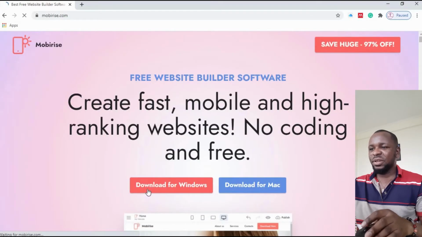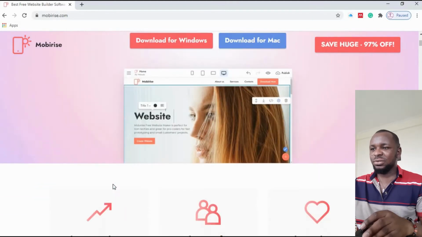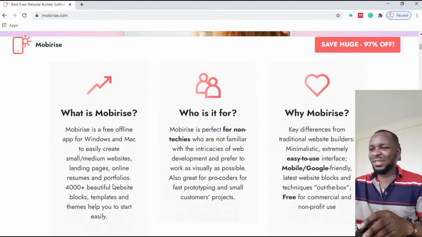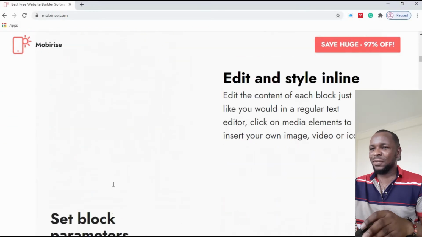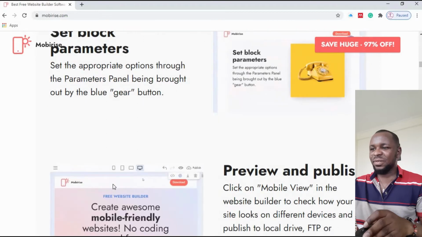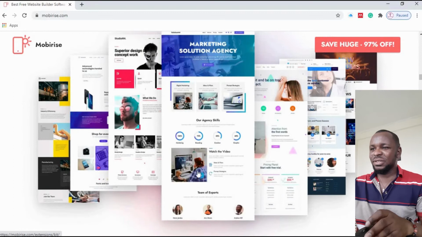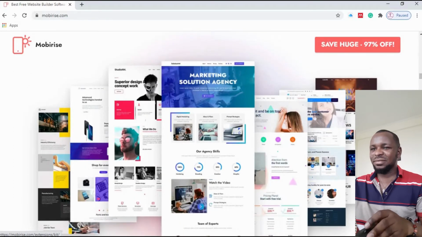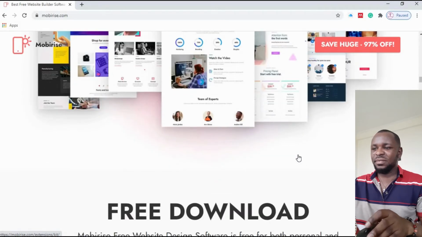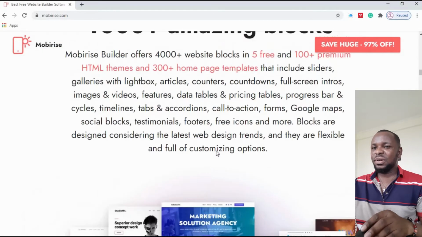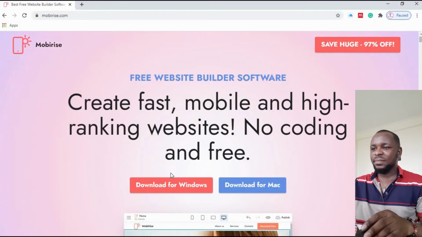When it opens, depending on the machine you are using, I'm using Windows, so I'll choose download for Windows. If you scroll down, you'll be amazed at the kind of themes it comes with. There are several of them, depending on how you want to use them. You can read about it. These are sample sites that you can work on by your own creativity. They have free downloads. So I'll go back up here and click on download for Windows.